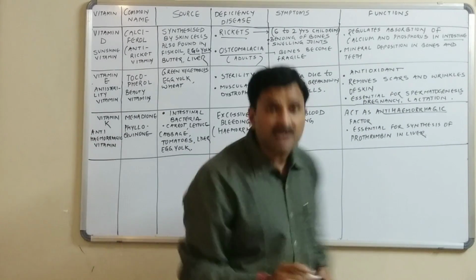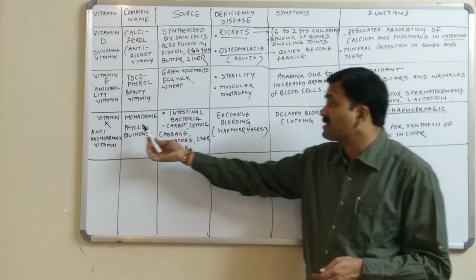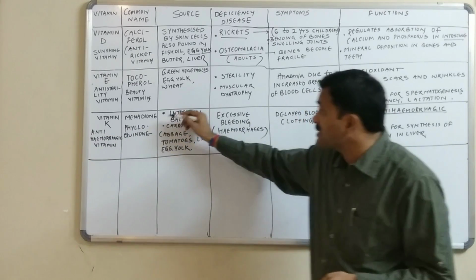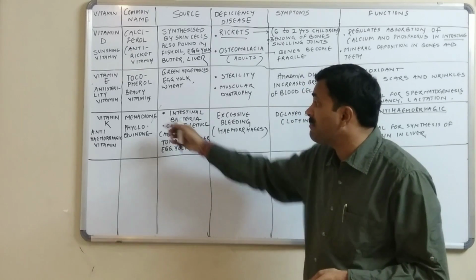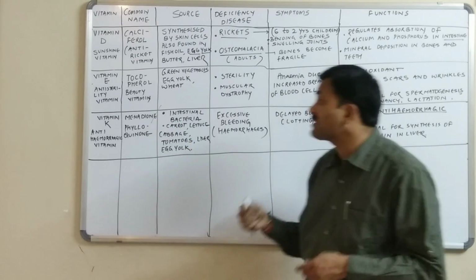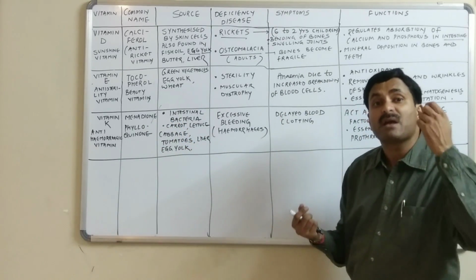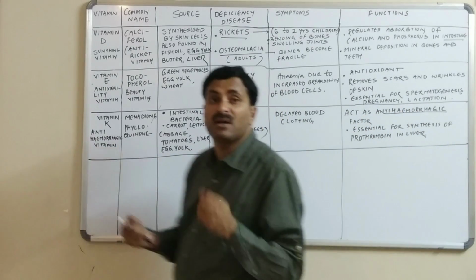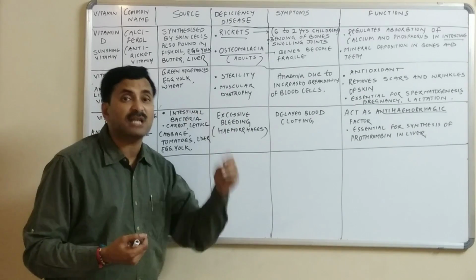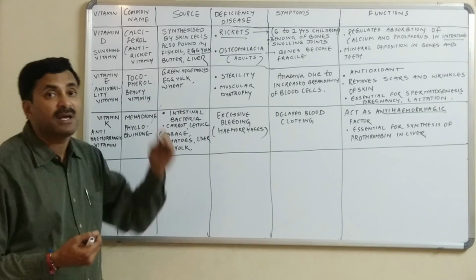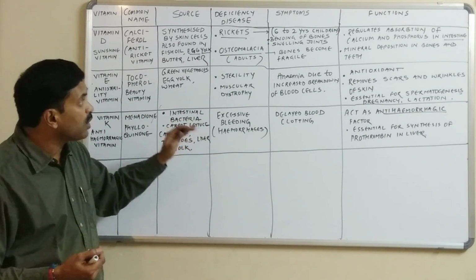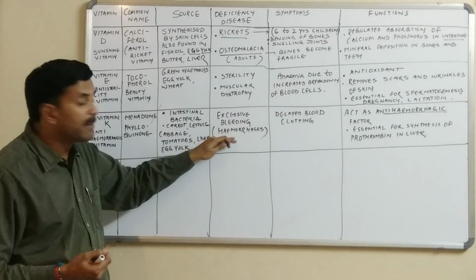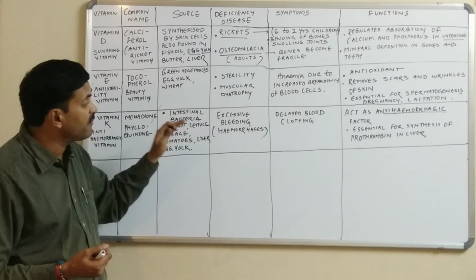Okay, and the last fat soluble vitamin is vitamin K. Vitamin K is commonly called menadione, or it is also called phylloquinone, and it is the anti-hemorrhagic vitamin. It is called the anti-hemorrhagic vitamin because it is responsible for blood clotting, and it stops the bleeding. Now what will happen if the person becomes deficient in vitamin K?